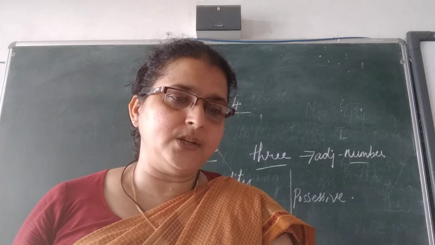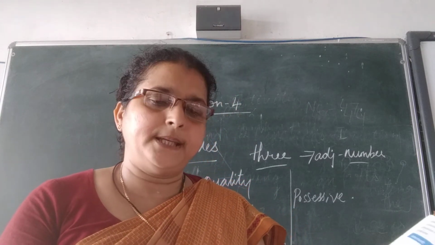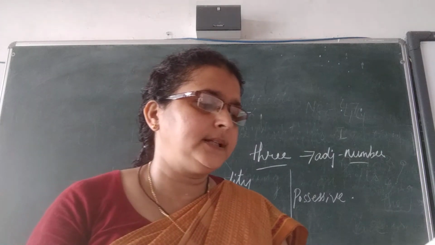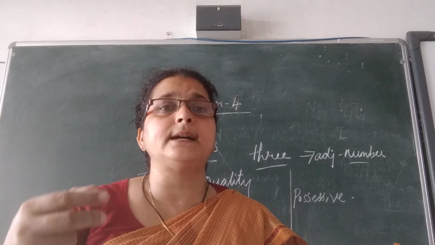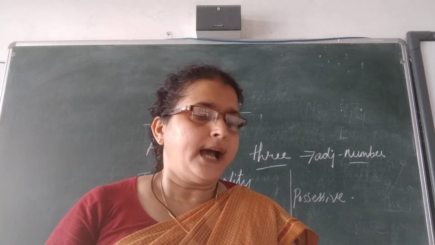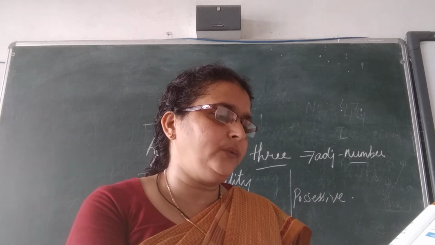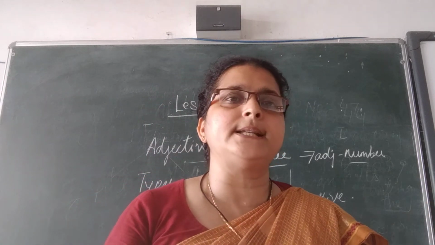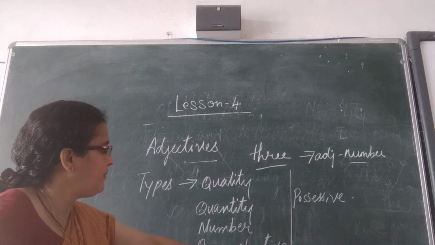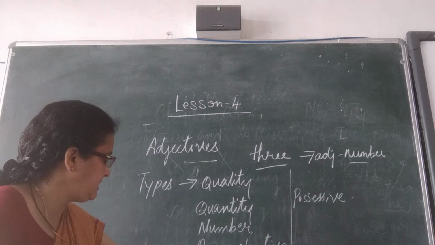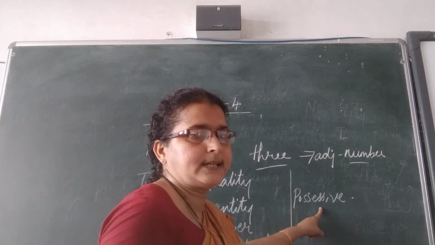And the next page, again it is on page number 31. Page number 31, what is written? Some more adjectives. We have learned there are 6 types of adjectives, and some more are here. The second one is demonstrative adjective. The fourth one is demonstrative adjective. Next is interrogative adjective. The other one is possessive adjective.